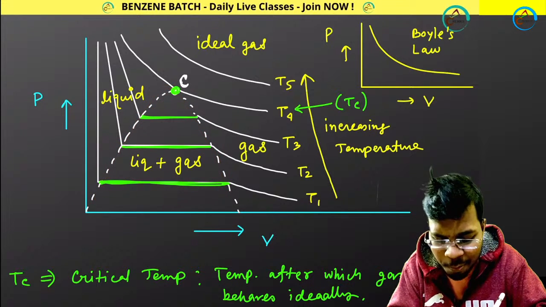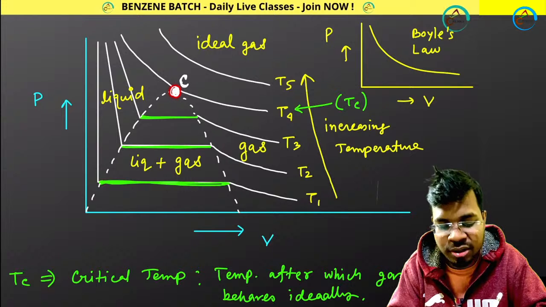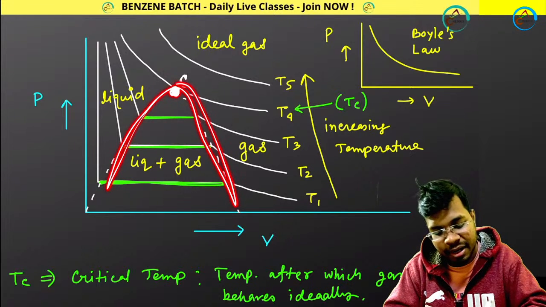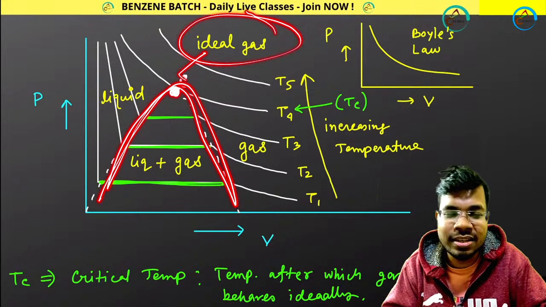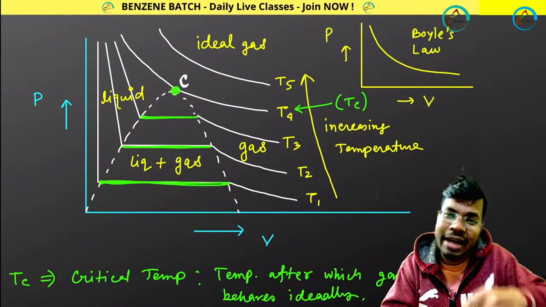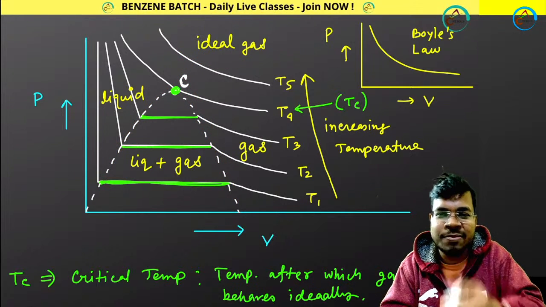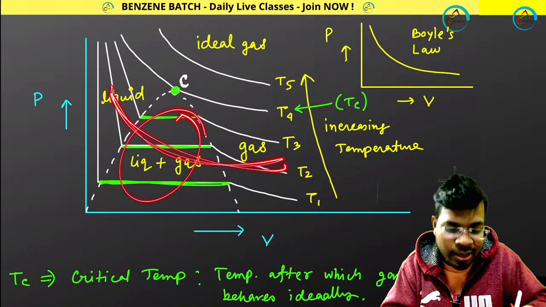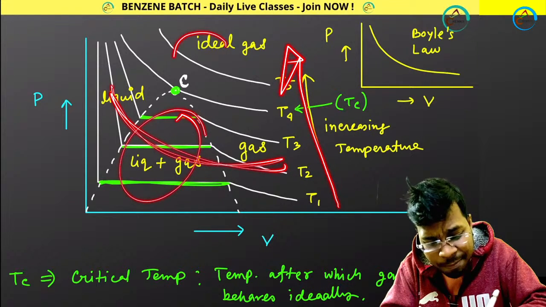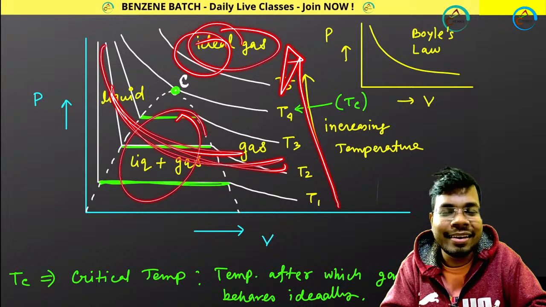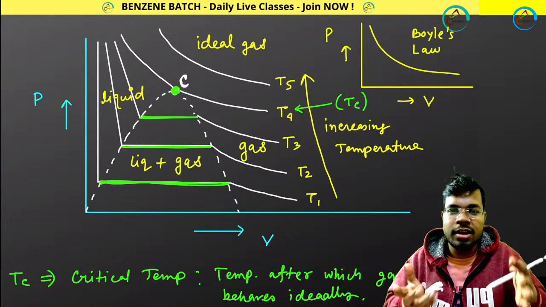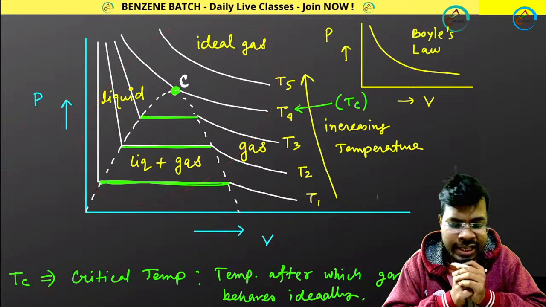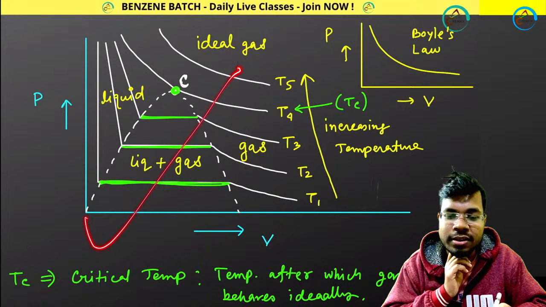And this is the maximum point. Till that temperature, or till that pressure, or till that volume, you can do this. You cannot separate after that; everything will be gas. Now remember, I told you at higher temperature and lower pressure, real gas behaves ideally. This is your real gas that can be liquefied. But you are increasing temperature, that means at higher temperature this gas is becoming ideal. Yes, it is also maintaining this same formula, following the same plot. This plot is called Andrews plot.